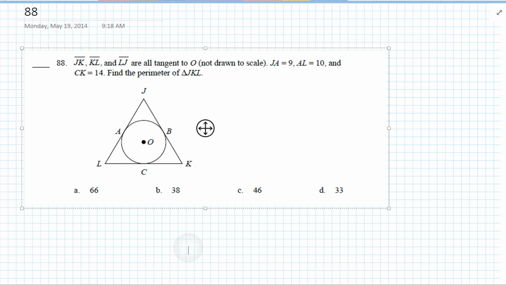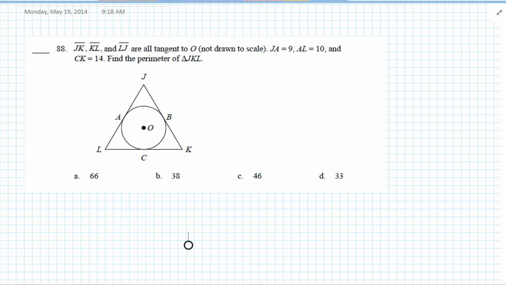Okay, 88. JK, KL, and LJ are all tangent. So what do we know? We know this segment's congruent to that segment because lines that are tangent to the same circle that start at the same point are congruent. So we're given JA.